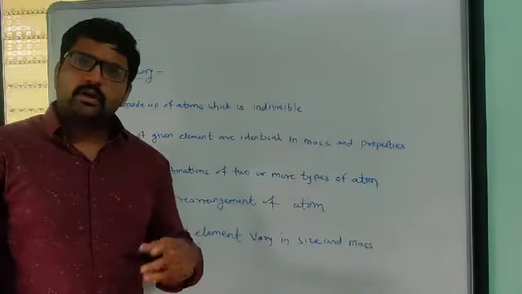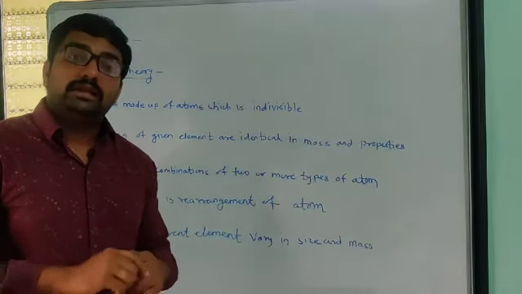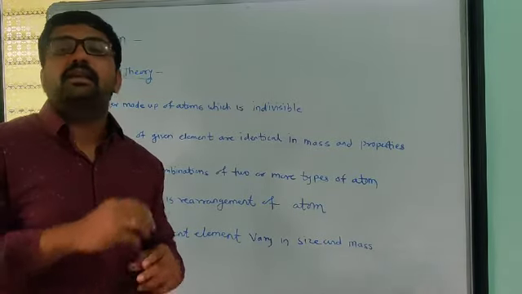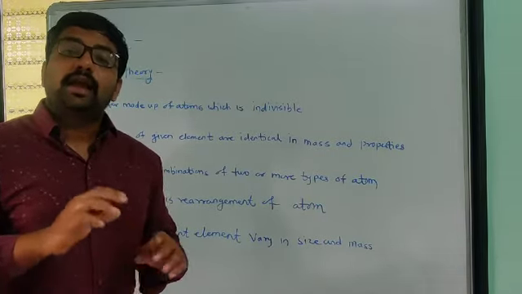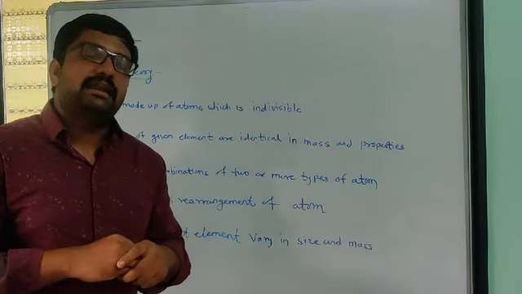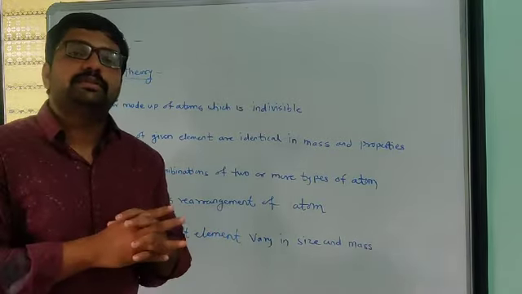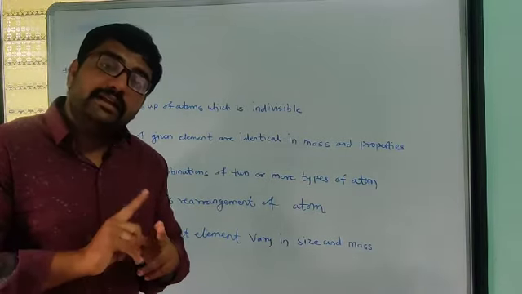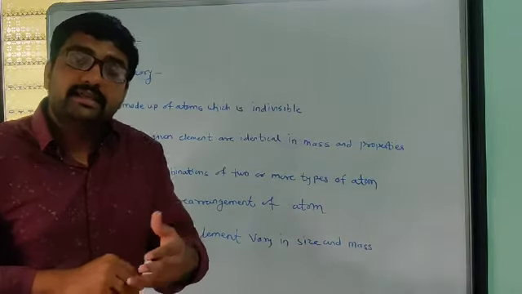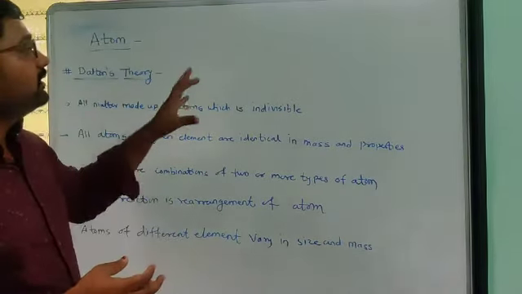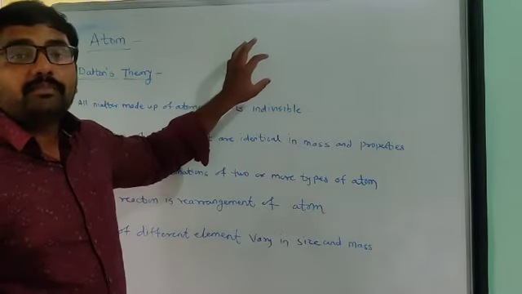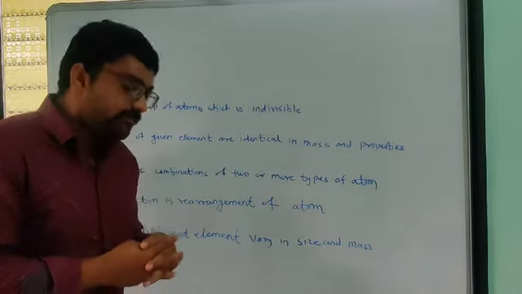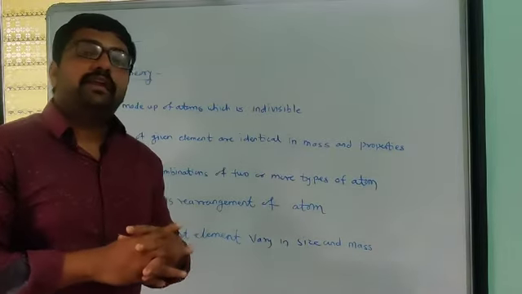Up to last lecture we have studied how to categorize a given substance as an element or a compound. I told you in the last lecture that if only one type of atoms, that is identical atoms, are present in any substance, that substance is simply called an element. Only identical types of atoms are present there. At that time we can say that the given substance is an element.